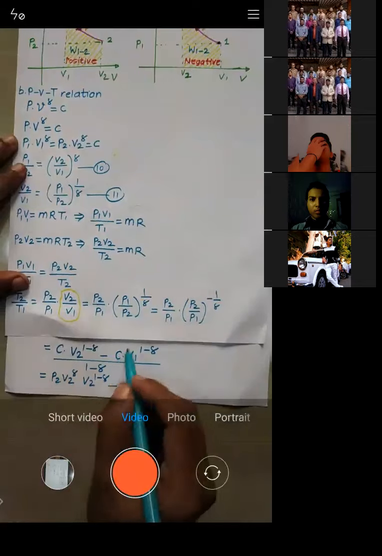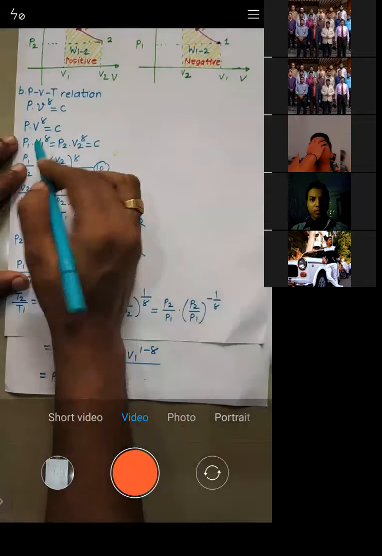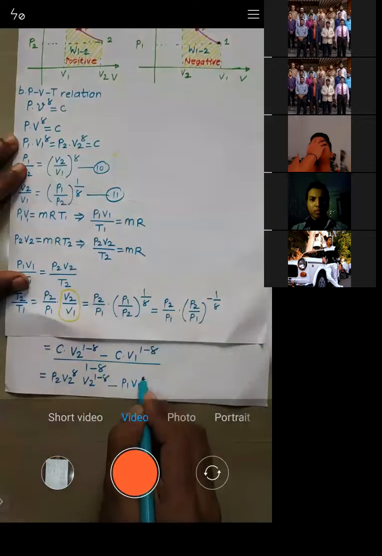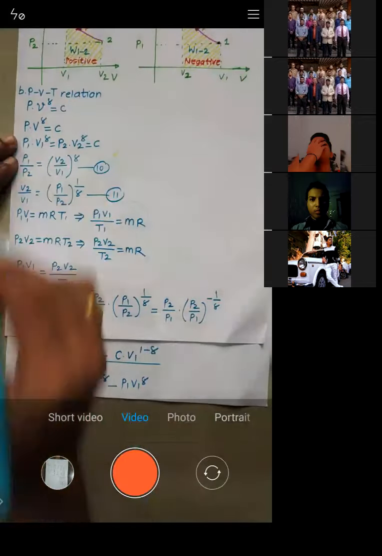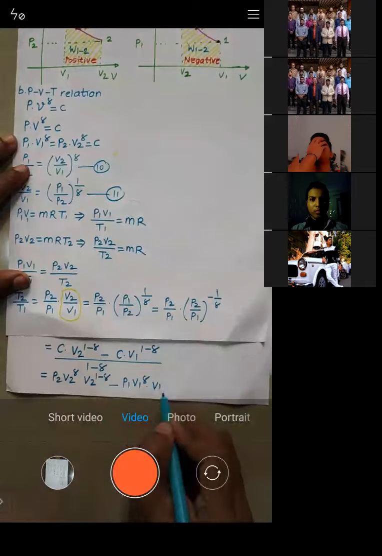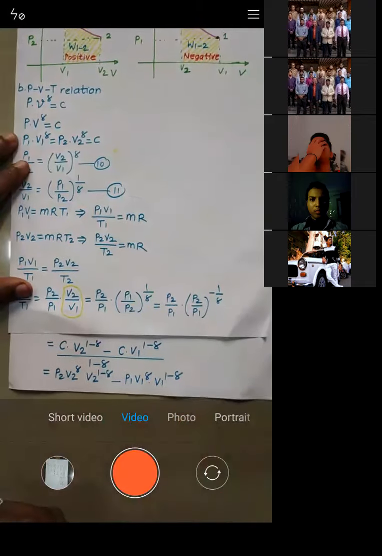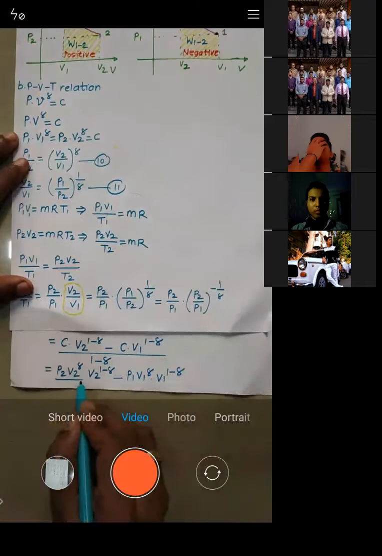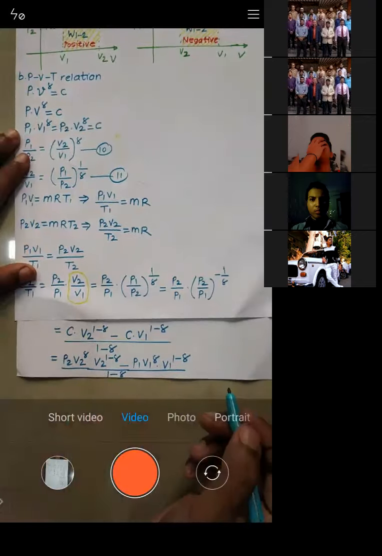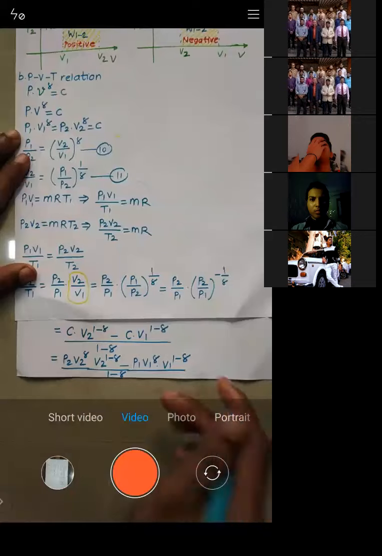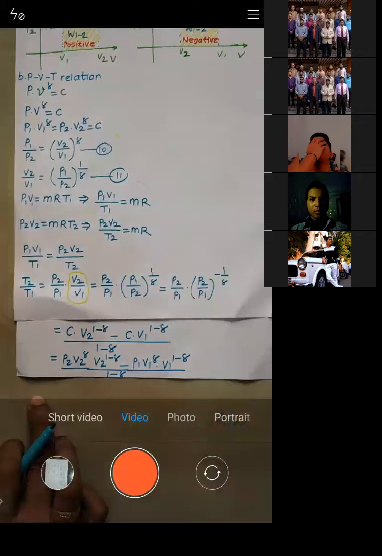Now the value of C, I will put into P1 V1 raised to power gamma into V1 raised to power 1 minus gamma, upon 1 minus gamma. Is it okay? Yes or no?